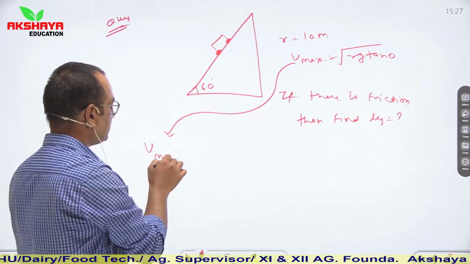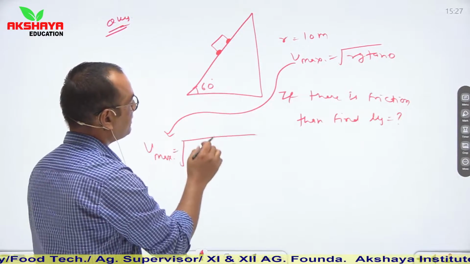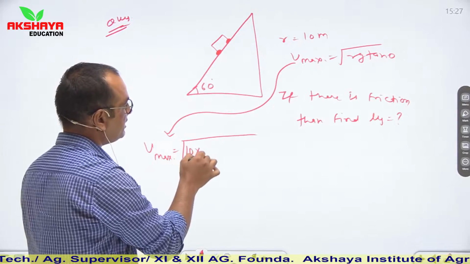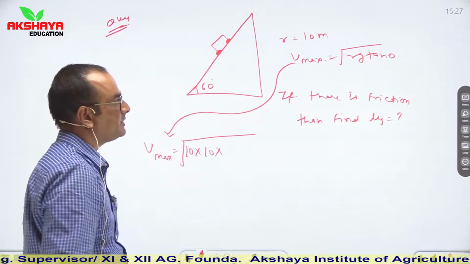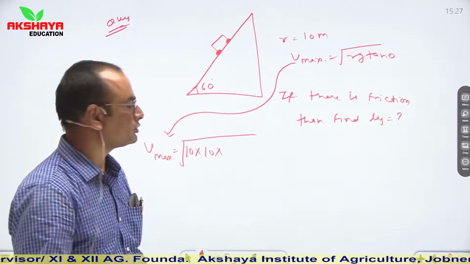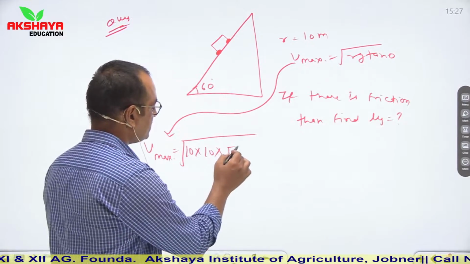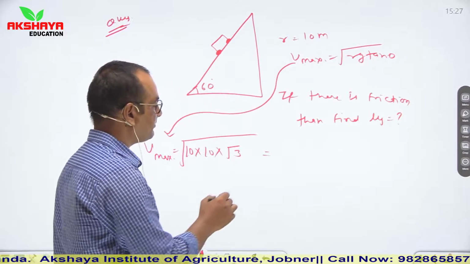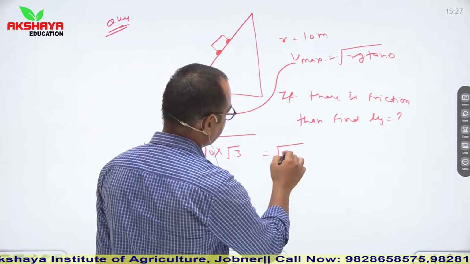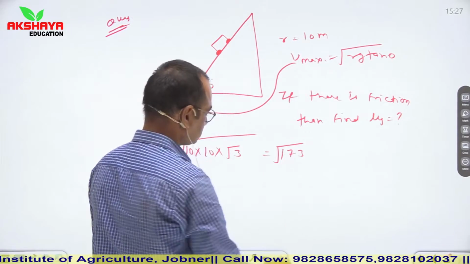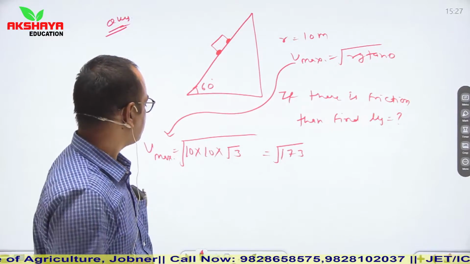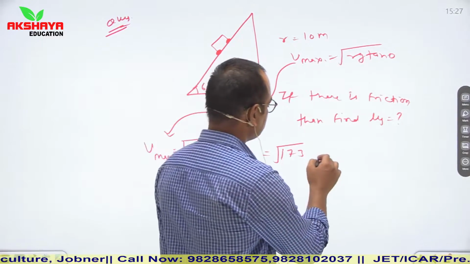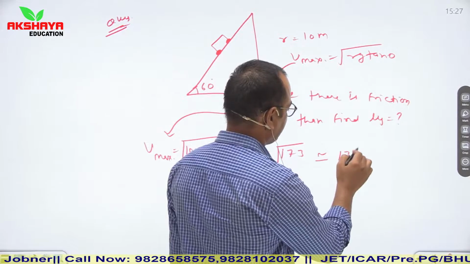V maximum is equal to root R. So radius is 10 meter, G is 10, tan 60. So value of tan 60 is root 3. Root 3 can be written as 1.73. So it is root 173. So its value almost equals to 13 point something.